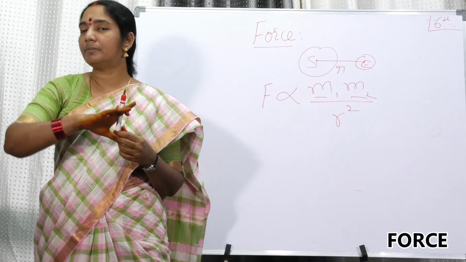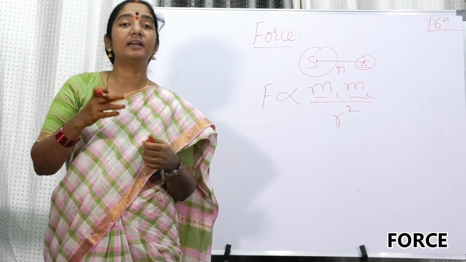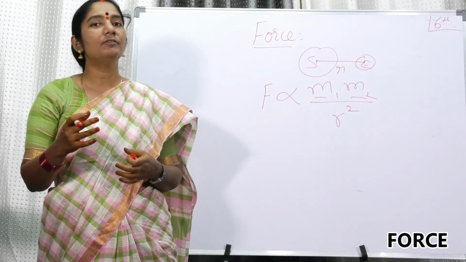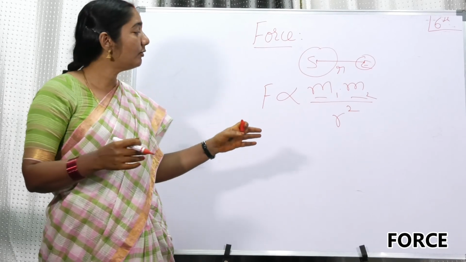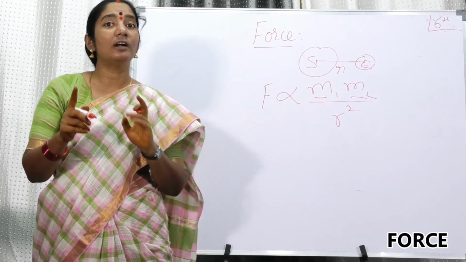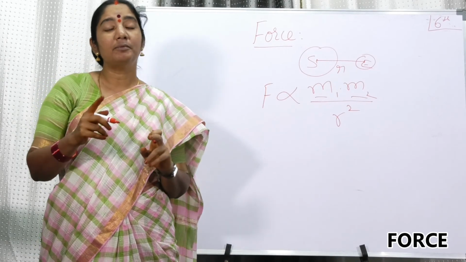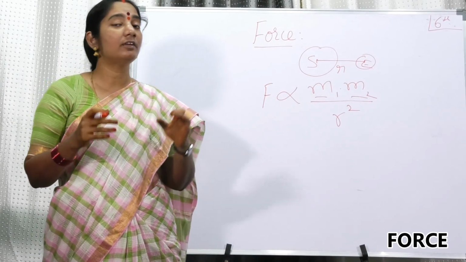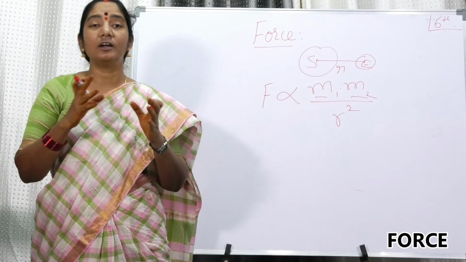And my dear friends, now we are going to see the electromagnetic force. Separately, gravitational force is only one kind of force, because we have only one type of mass. There are no positive and negative masses. There is only one type of mass, so one type of force.